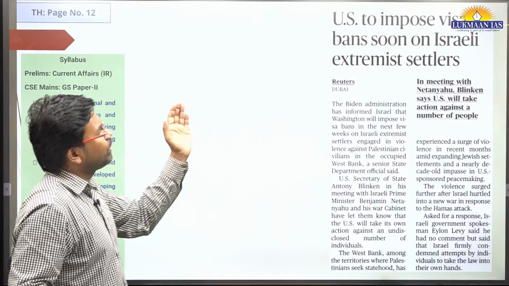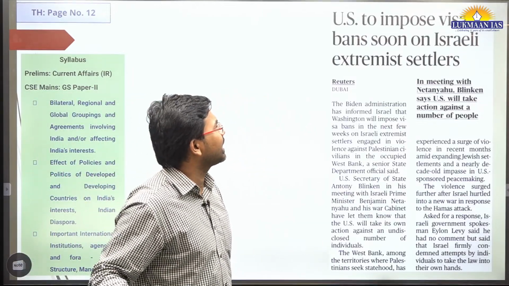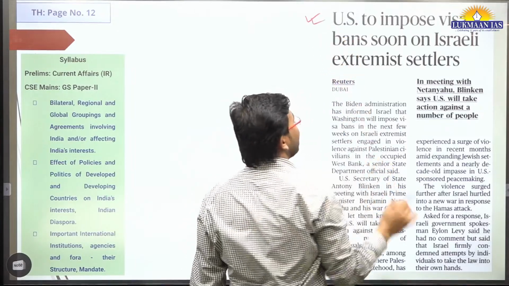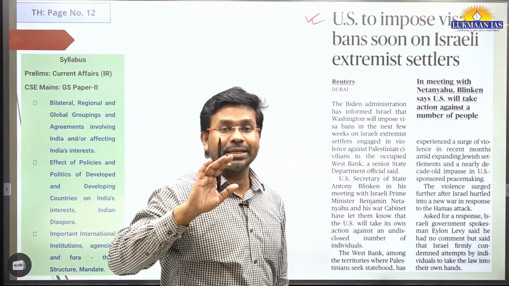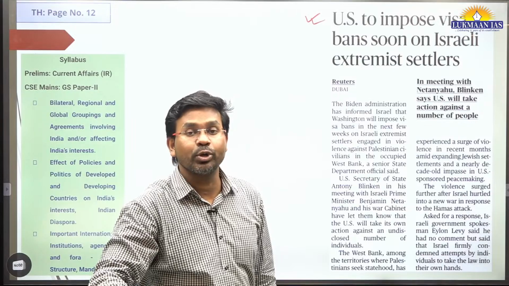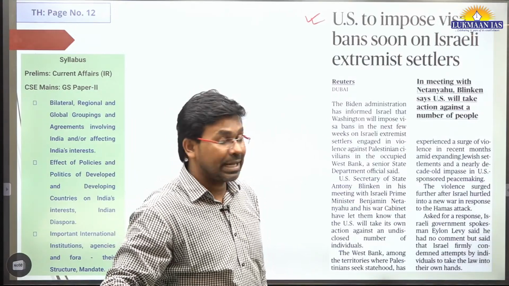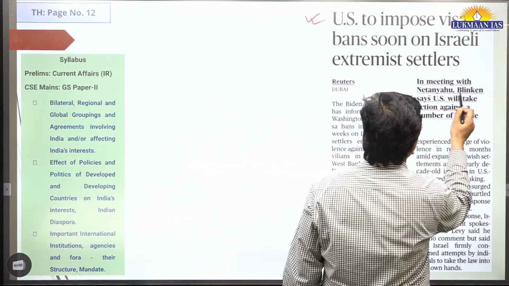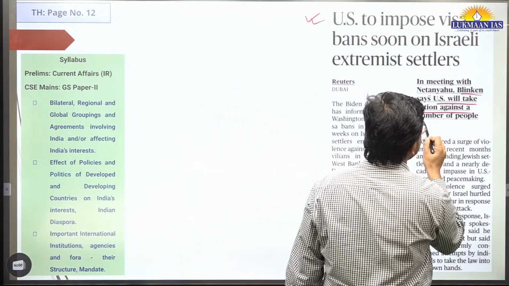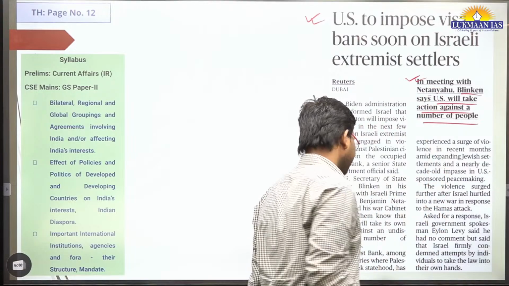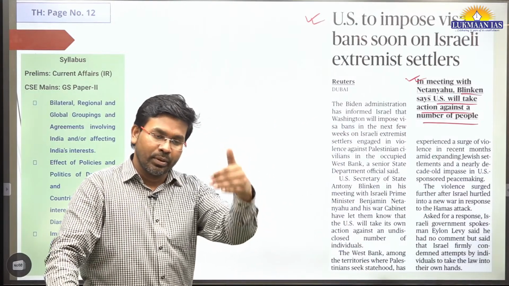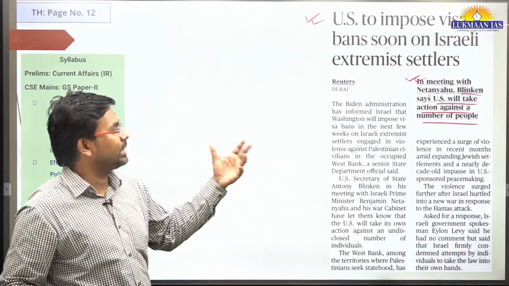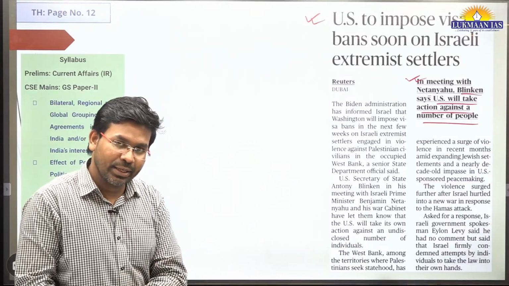Then at last we have US to impose visa ban soon on Israeli extremist settlers. So the United States of America has taken a decision that it is going to ban issuing visas to those people who are extremist, extremist Israeli people. In a meeting with Netanyahu, Blinken says US will take action against a number of people. So US is going to ban giving visas to the extremist people from Israel. It's just a new development in international relations.